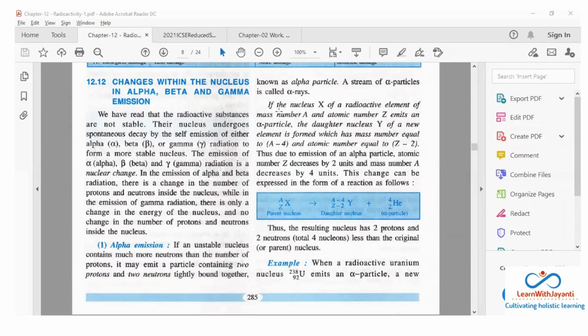Okay, so if a nucleus X of a radioactive element of mass number A and atomic number Z emits an alpha particle, the daughter nucleus of a new element is formed which has mass number equal to A minus 4 and atomic number equal to Z minus 2. So therefore you can see the mass number is also decreasing as well as atomic number is also decreasing. Atomic number is decreasing by 2 units and mass number is decreasing by 4 units.